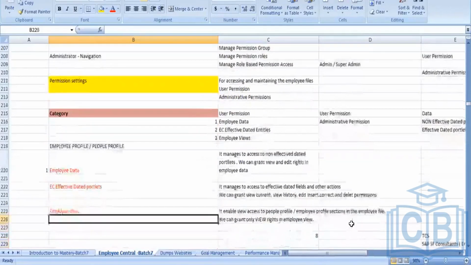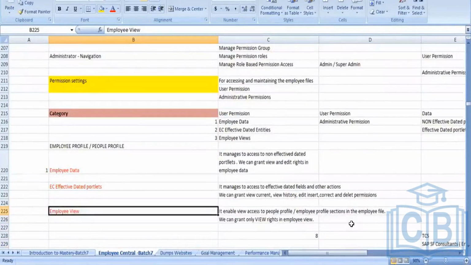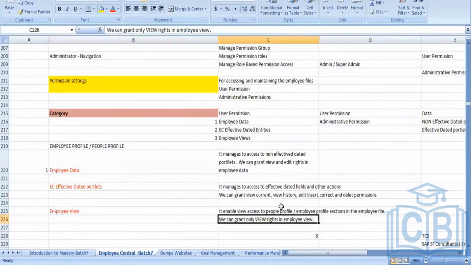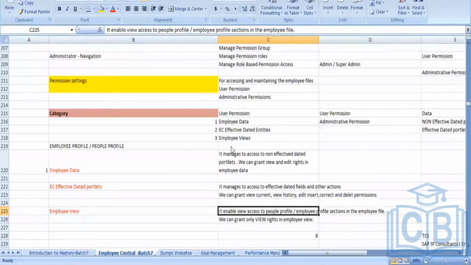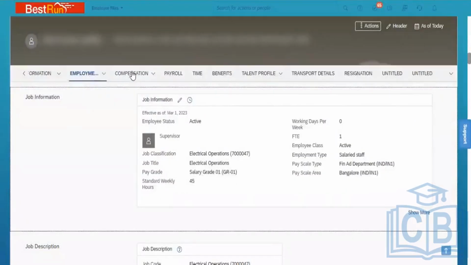Now you have employee view. What does employee view do? It enables the view access to the people profile, the employee profile sections in the employee file. It only gives you the visibility of the sections. These are the sections, right? What the employee can see up to which section, and what the manager can see up to which section, is controlled from the employee view.